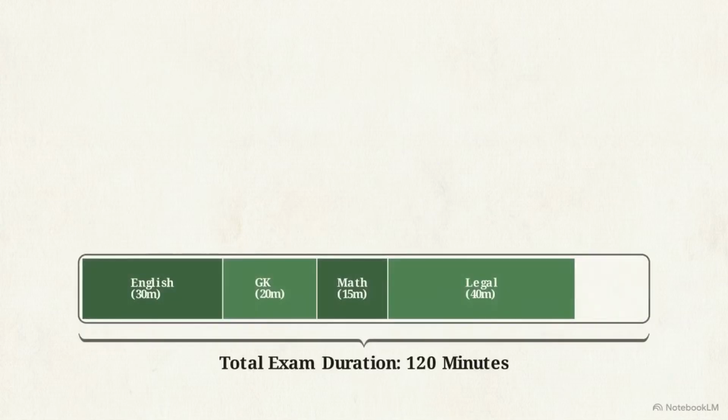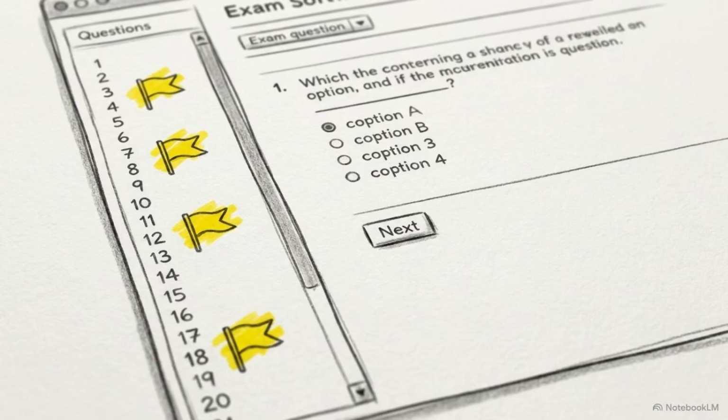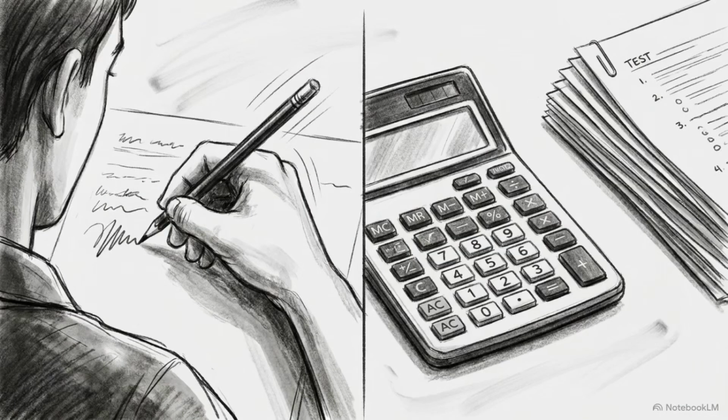The final 15 minutes of your timeline serve as a dedicated buffer. Use this time only to revisit the questions you flagged during your first pass. Adhering to an internal timeline prevents the exam structure from dictating your pace for you. KLEE success relies on a combination of deliberate speed and mathematical safety.